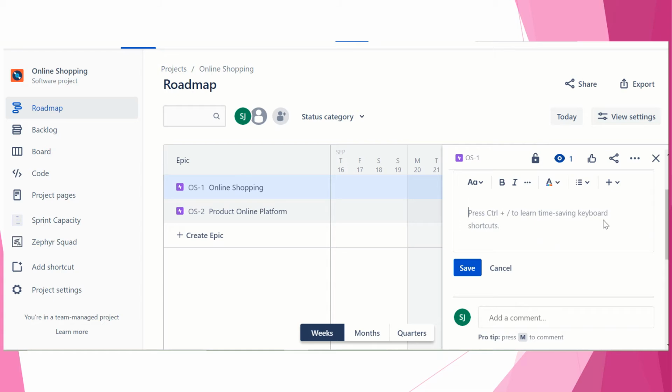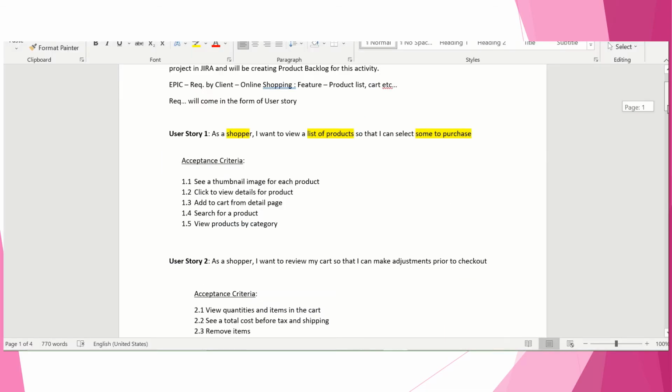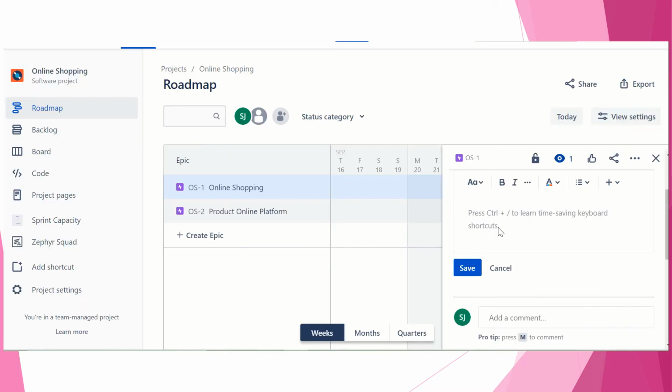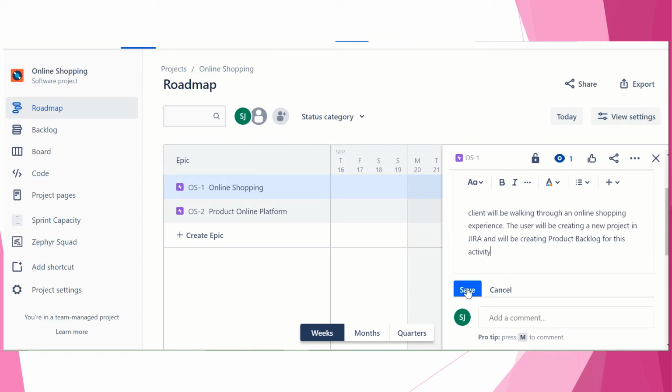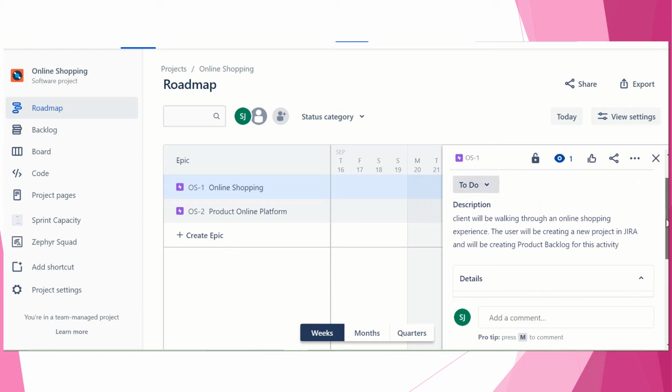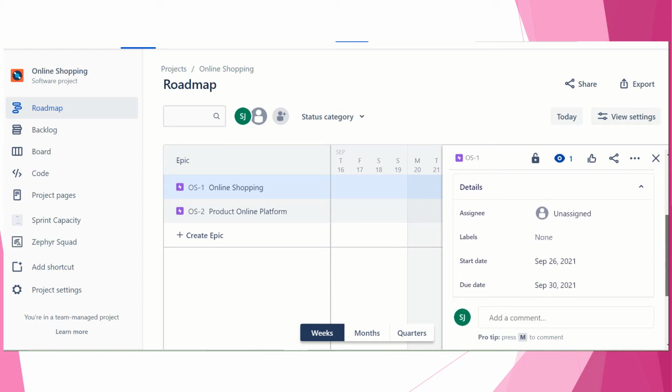Add description, and we will add this description and save it. Now you have added the description in your epic.